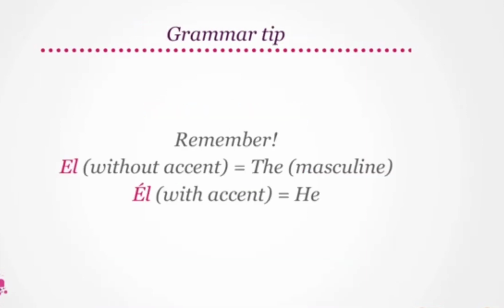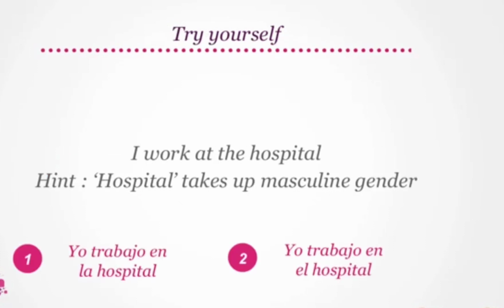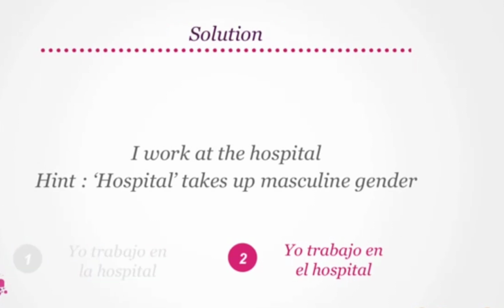Great! Remember, el without an accent translates to the in masculine form, while el with accent means he. So remember this difference. All right, now try saying, I work at the hospital, where hospital takes up masculine gender. Will you say, yo trabajo en la hospital? Or, yo trabajo en el hospital? I work at the hospital becomes, yo trabajo en el hospital. Remember, hospital takes up masculine gender, hence we used el.